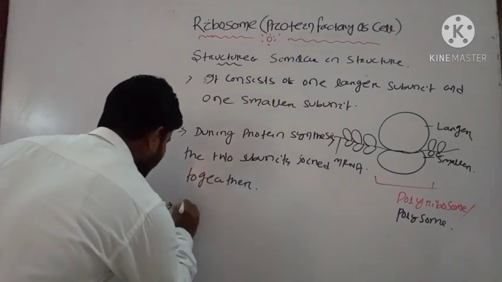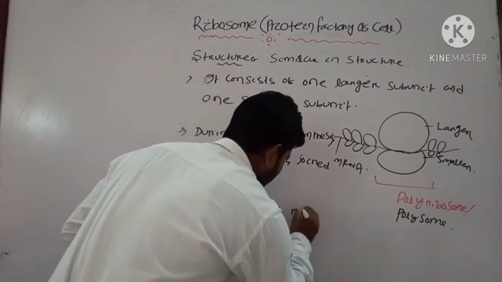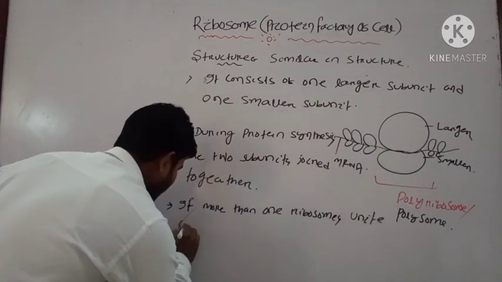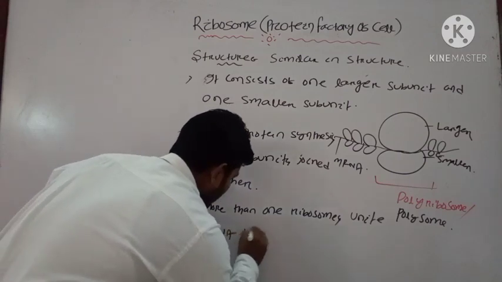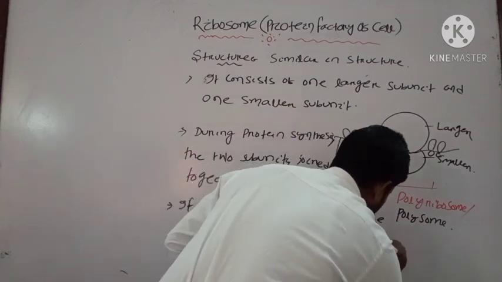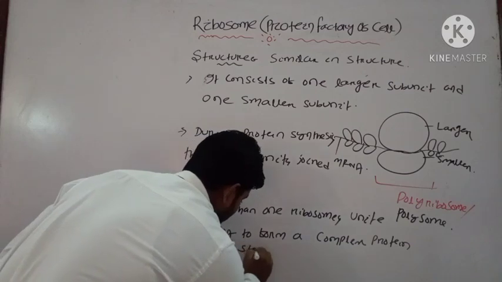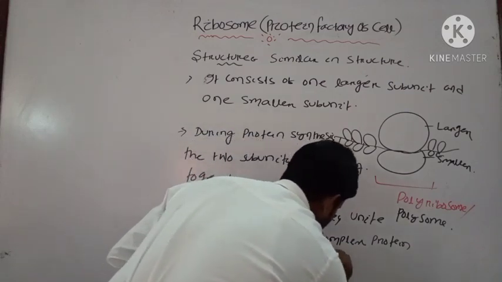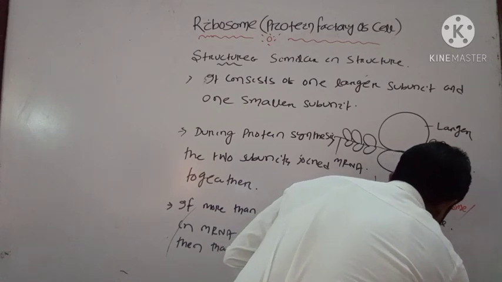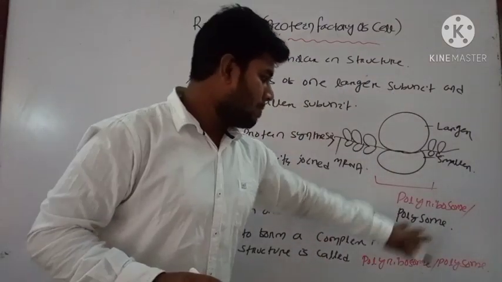If more than one ribosome unites in mRNA to form a complex protein, then that structure is called polyribosome or polysome. Okay, this structure is known as your polyribosome or polysome.